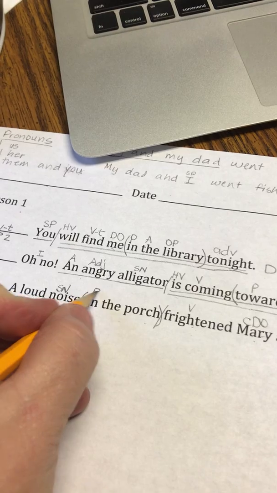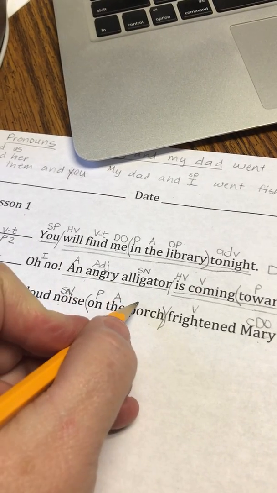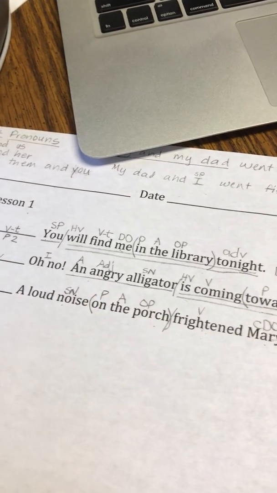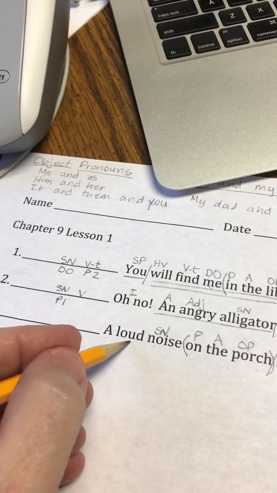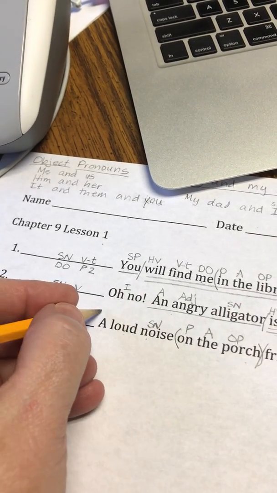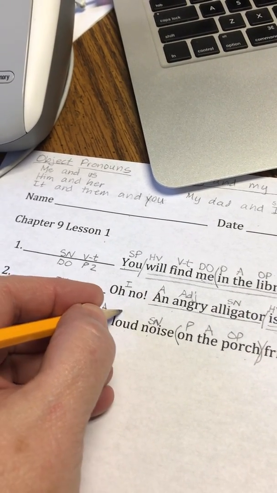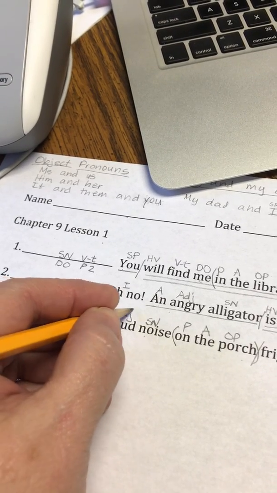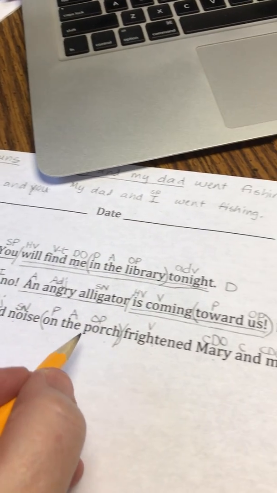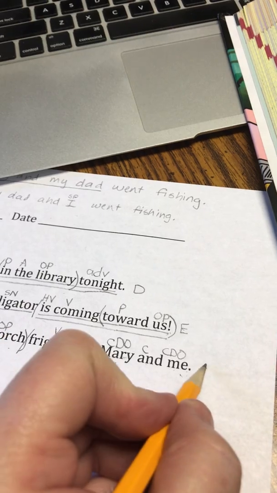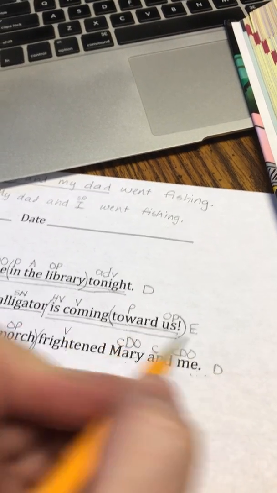On the porch is a prepositional phrase. Prep, article adjective, object of the preposition, and loud tells about the noise. So this is article adjective, adjective, and this is just a declarative sentence that's giving you information.